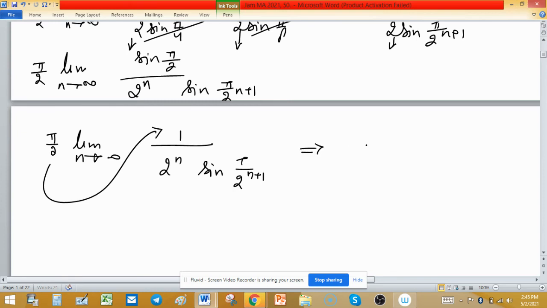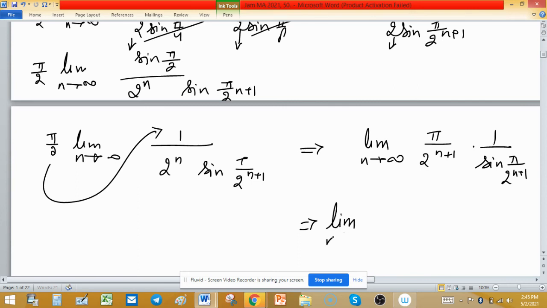So this will be limit n tends to infinity pi upon 2 raised to the power n plus 1 into 1 upon sine pi upon 2 raised to the power n plus 1. So you can write this expression like this: pi upon 2 raised to the power n plus 1 in numerator divided by sine pi upon 2 raised to the power n plus 1.